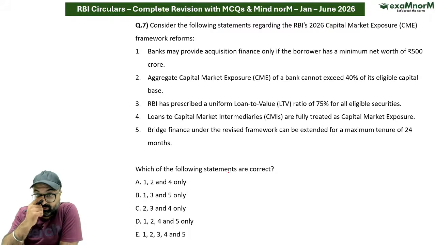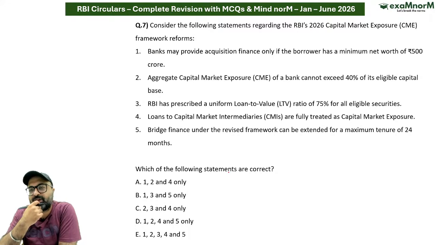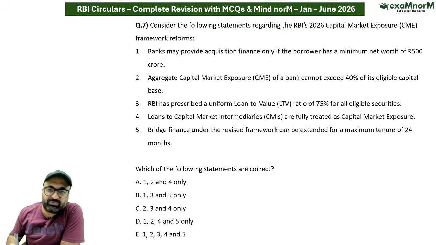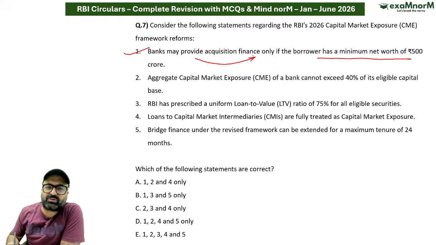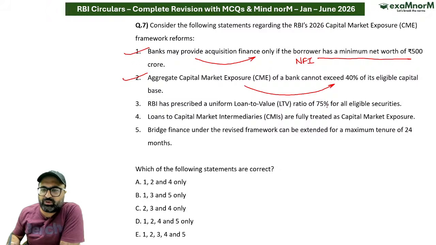अगला question देखो, which of the following statement is correct with respect to capital market exposure? सर ये डिस्कस कर चुका हूँ, सीधा आंसर पे बात करूंगा. बैंक provide acquisition finance only if borrower has a net worth of 500 crores, correct? Only if borrower is a non-financial institution. Aggregate capital market exposure of a bank cannot exceed 40%, correct? RBI has prescribed uniform loan to value ratio of 75% for all eligible securities. No sir, it is different.